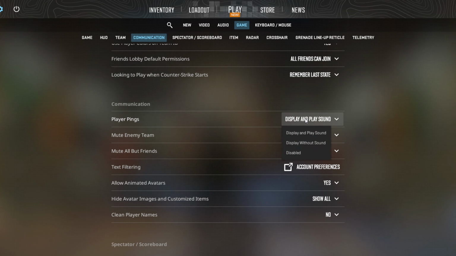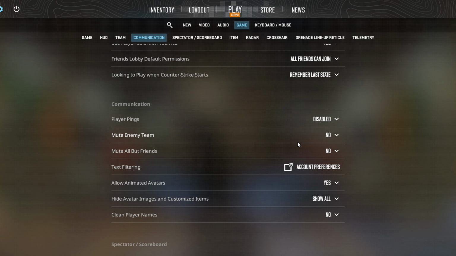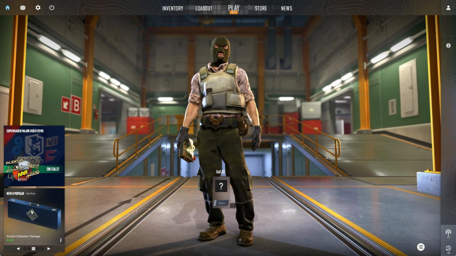To disable it, simply click here and select Disabled. Voila! No more pings cluttering your screen. But hey, if you're all staying in the loop, just click here again. Choose Display and Play Sound, and you'll be all set to receive those pings. And that's how you manage player pings in CS2.